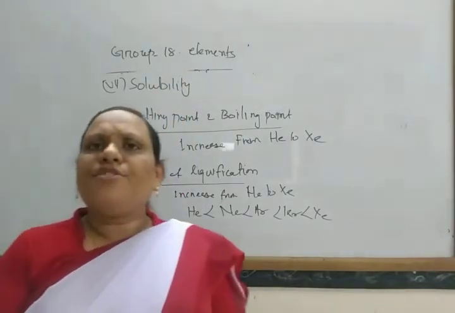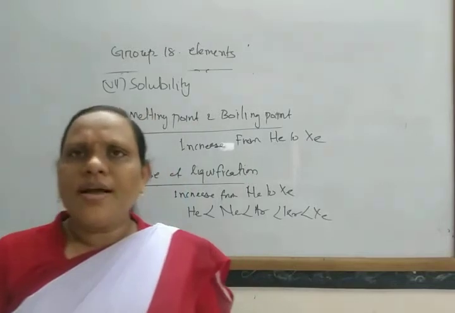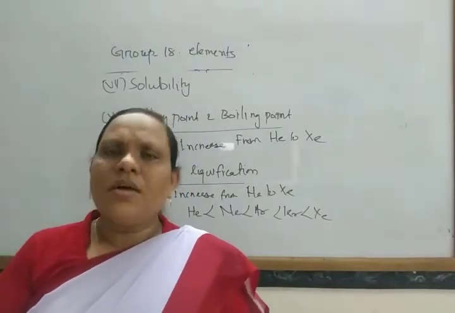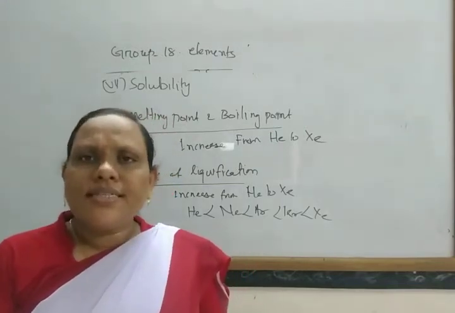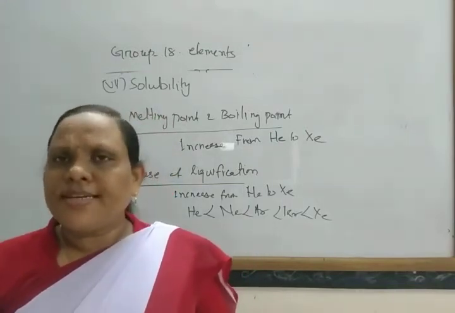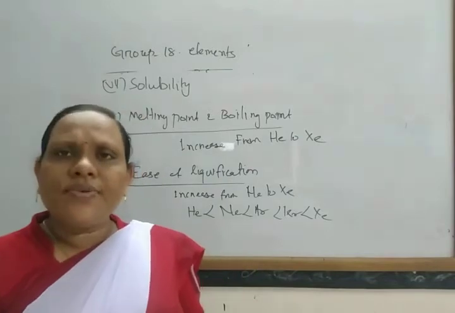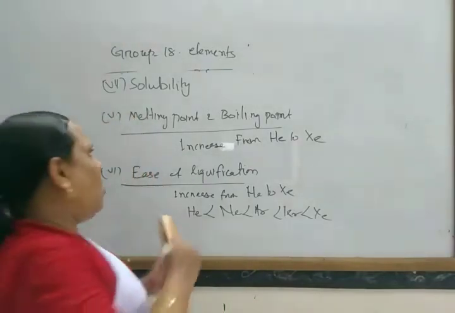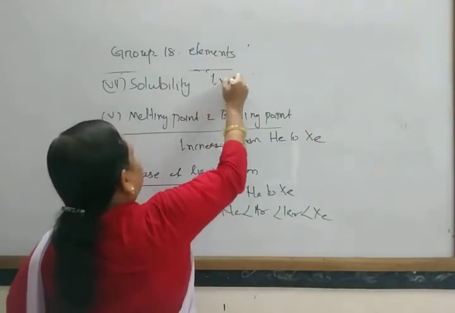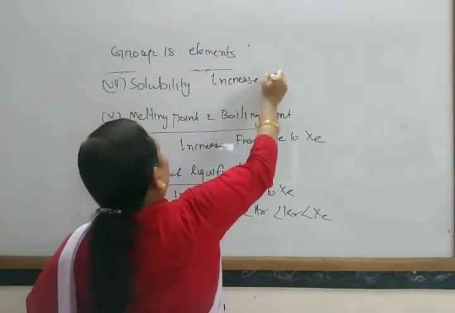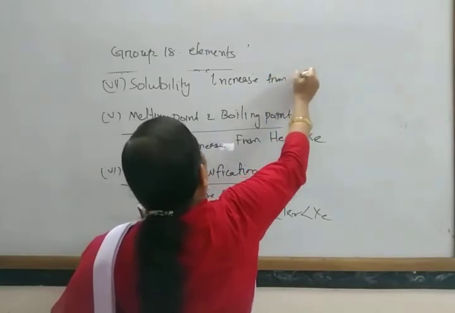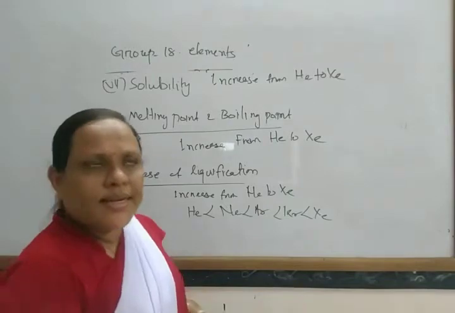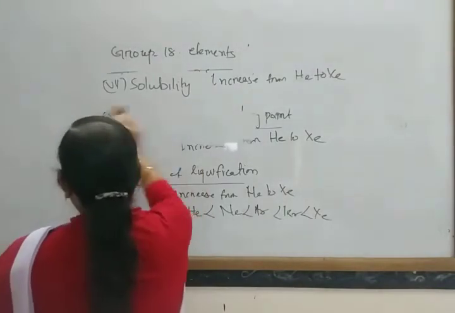These gases are very slightly soluble in water, and this solubility also depends on the atomic size. With increase in atomic size, the solubility increases. In this way, the solubility increases from helium to xenon.